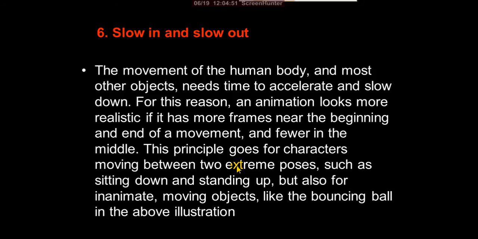Then the sixth one is slow in, slow out. The movement of the human body and most other objects needs time to accelerate and slow down. For this reason, an animation looks more realistic if it has more frames near the beginning and end of the movement, and fewer in the middle. This principle goes for characters moving between two extreme poses, such as sitting down and standing up, but also for inanimate, moving objects like the bouncing ball in the above illustration.